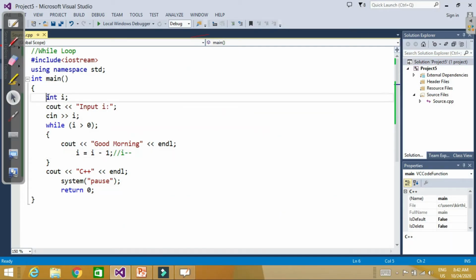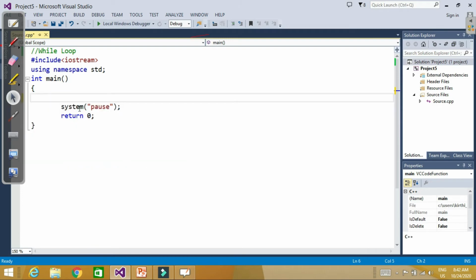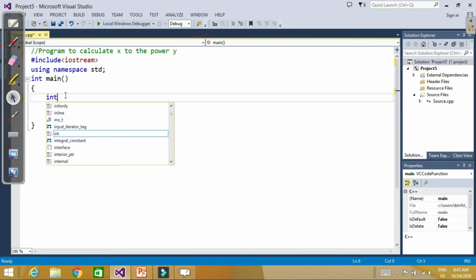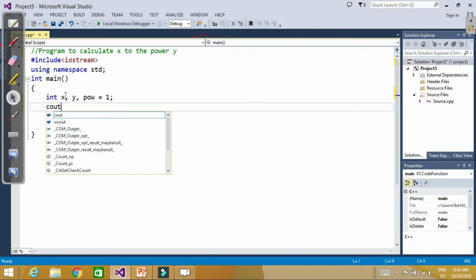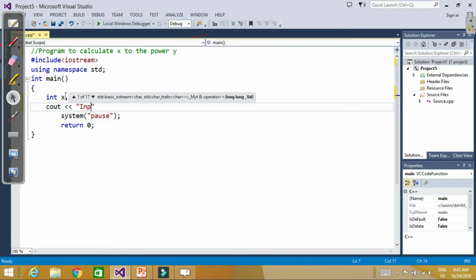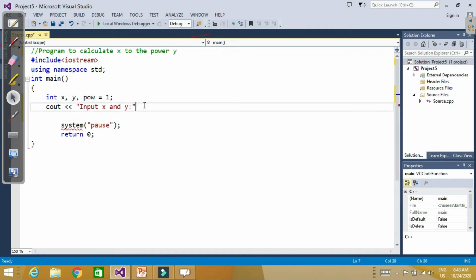So let's write a program to calculate power, x to the power y. So now let's say I write two numbers, x and y, and there is a number power that is equal to 1. Input x and y. Then let's put a semicolon here.